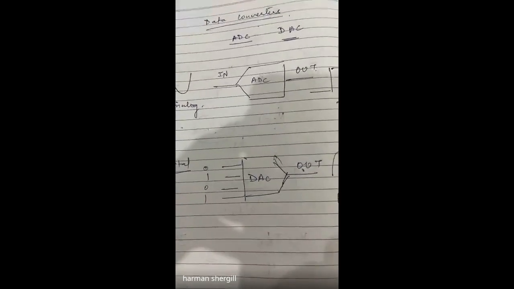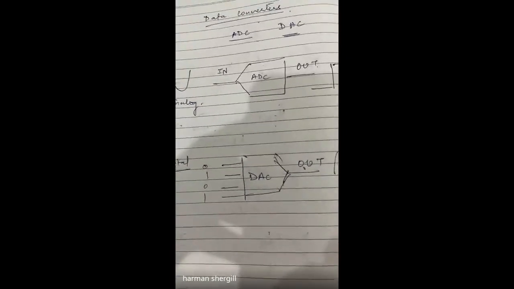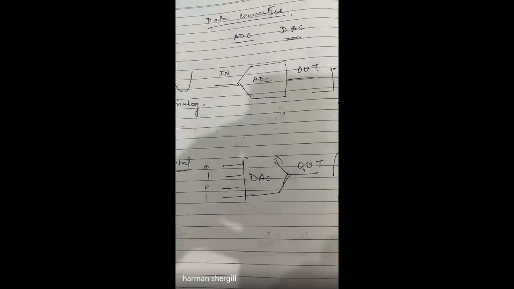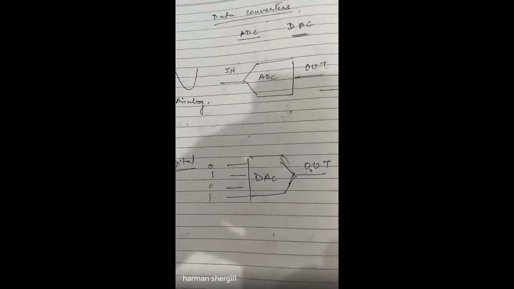In the smartphone you have a digital to analog converter that converts the digital bit stream into analog signal. Only then are you able to hear the music. You are just streaming the music, but the digital to analog converter inside your smartphone converts the digital bit stream into analog signal.